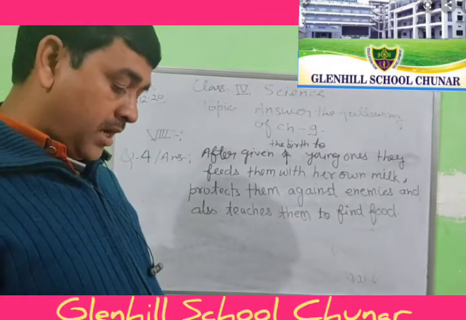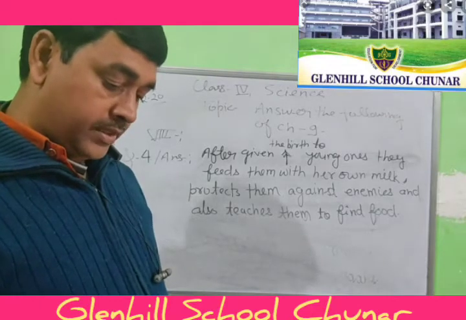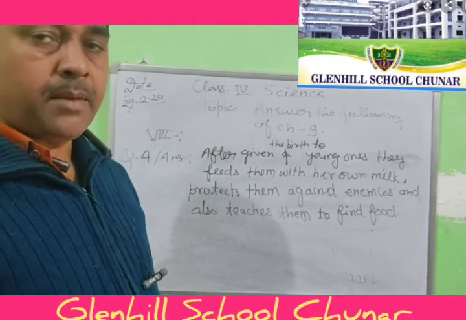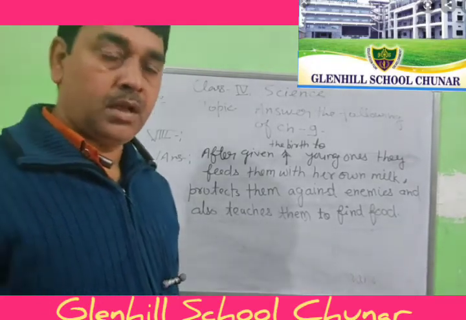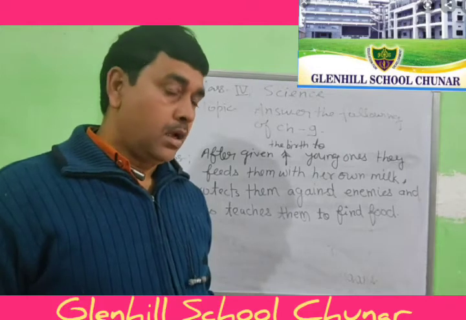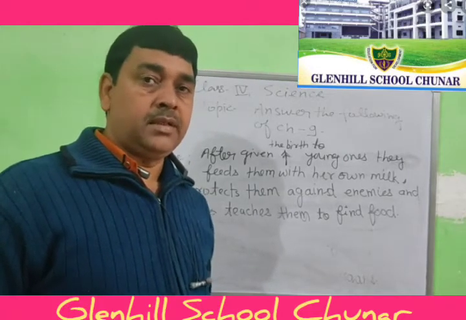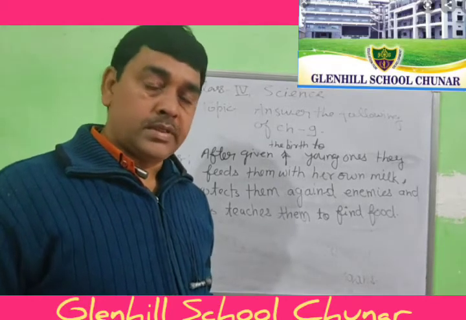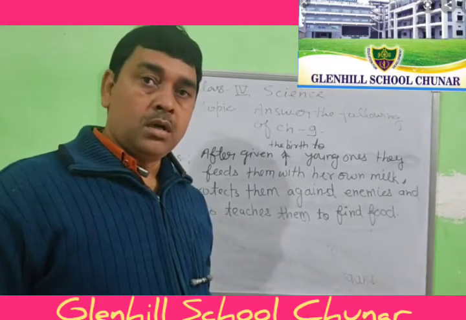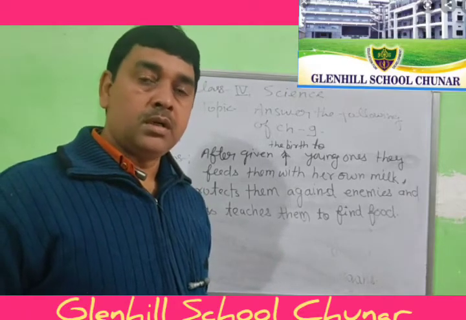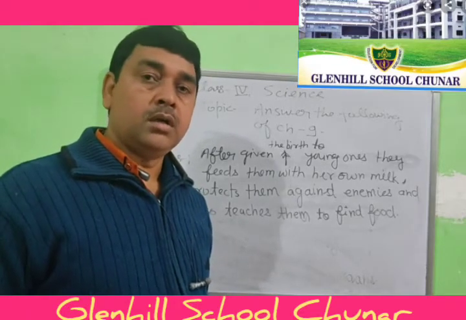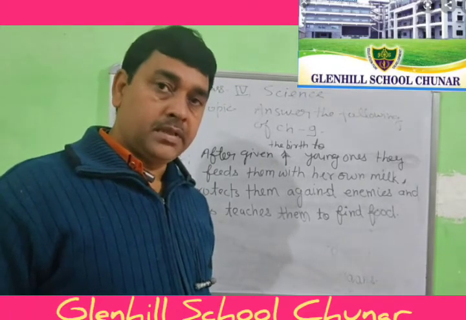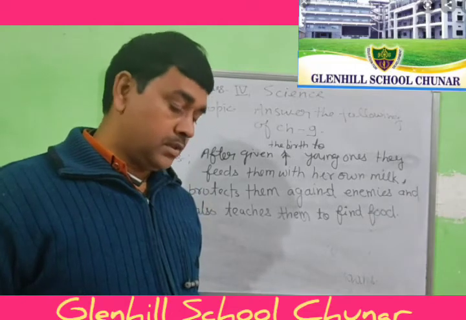Let us do an activity. Collect pictures of some animals who suckle their young ones. Paste them in your scrapbook. Make a scrapbook from a colored copy file and paste the animals that suckle their young ones. Suppose cow, goat, cat, dog. You can paste many animals that give birth to their young ones.